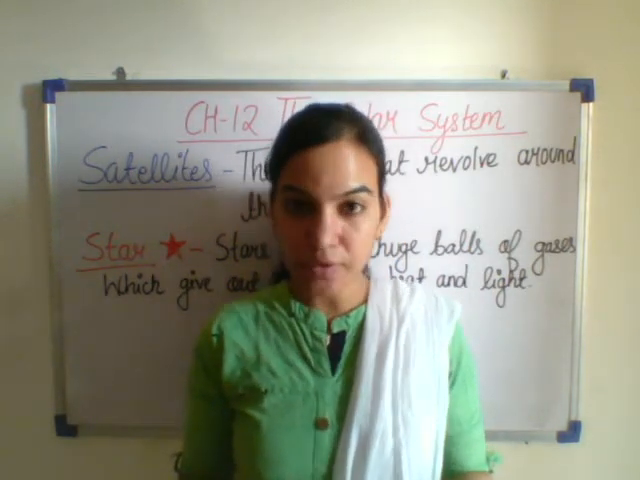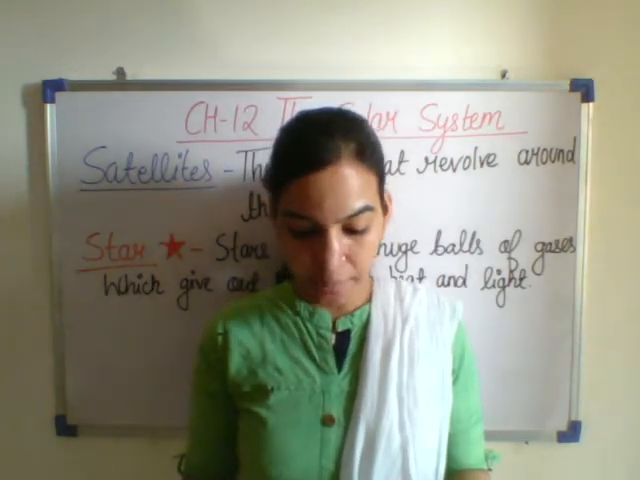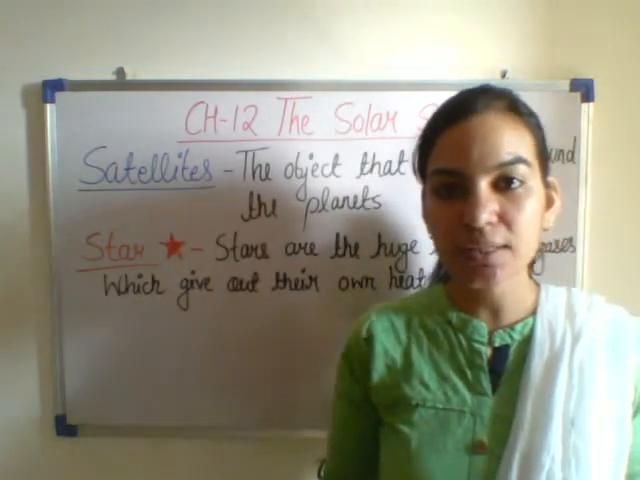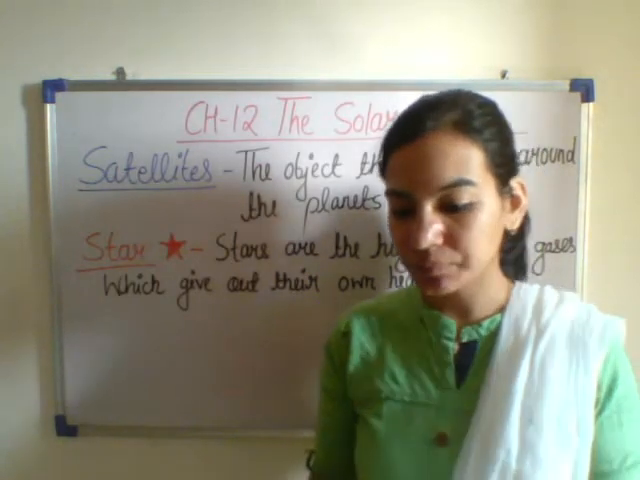All planets have natural satellites or moons that revolve around them, except Mercury and Venus. Mercury and Venus are 2 planets which do not have natural satellites.